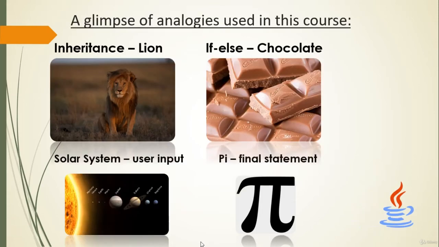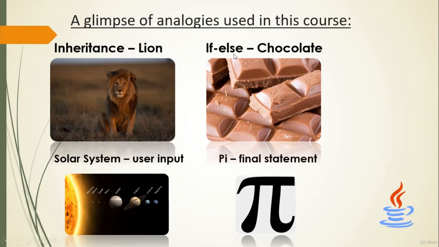Next one would be a glimpse of analogies used in this course. I'm just taking a glimpse, and you have a lot of analogies in this course. I have explained a concept called inheritance through the behavior of a lion. How this lion behaves, I explained this concept of inheritance through it, so that you can understand the concept in great detail, deeply. That's the concept called inheritance in Java. Again, we'll see that in the modules.